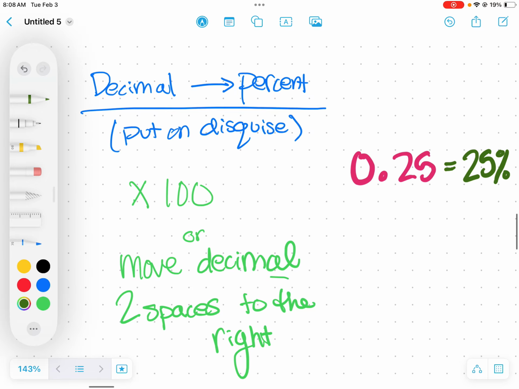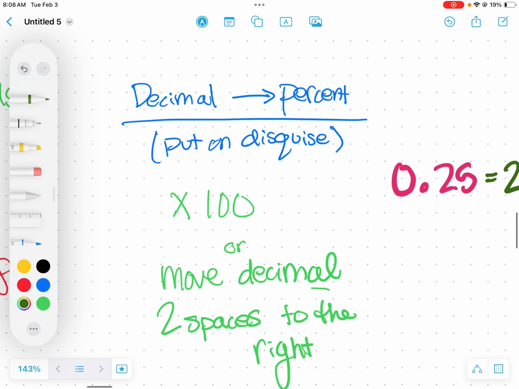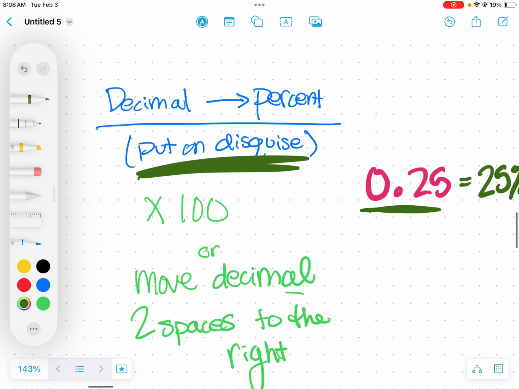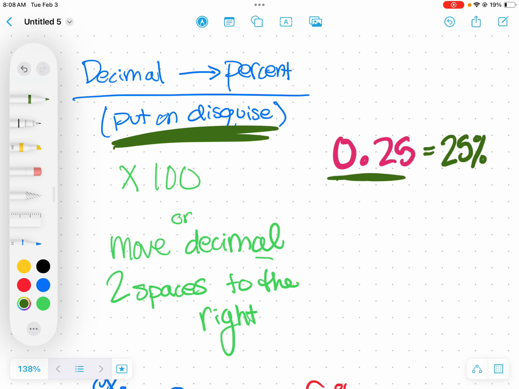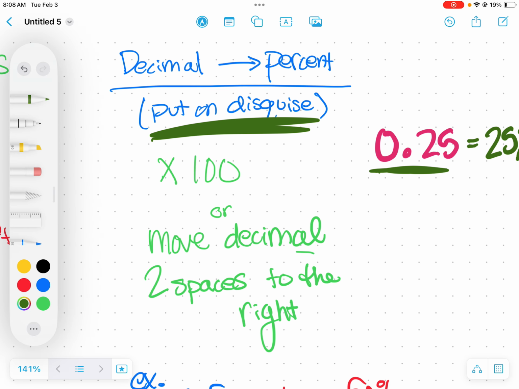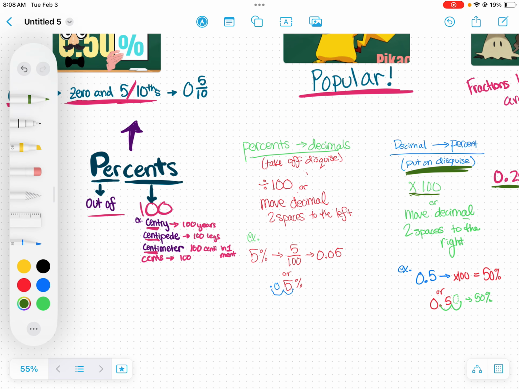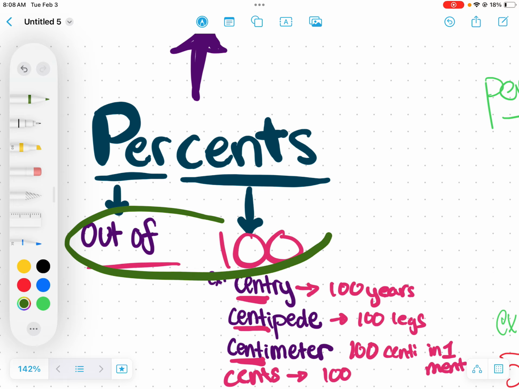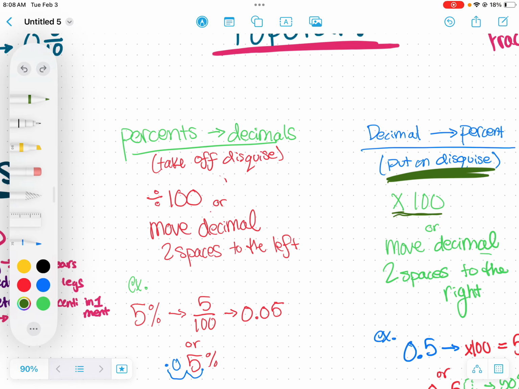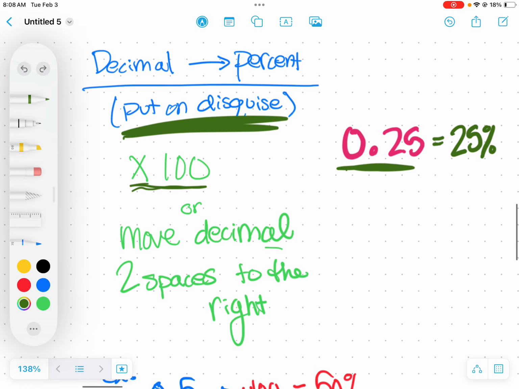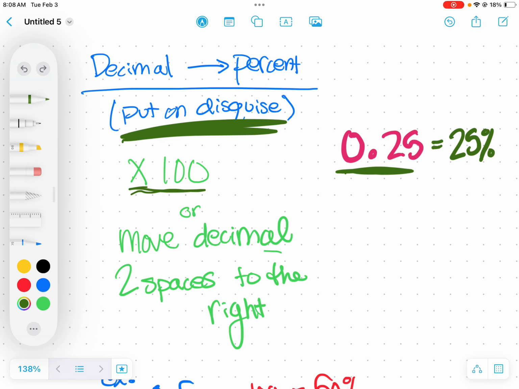And how we can put on the disguise, how we can turn a decimal into a percent, is you're going to multiply by 100. Think again of what the word percent means. It means out of 100. So putting on the disguise is multiplying by 100.